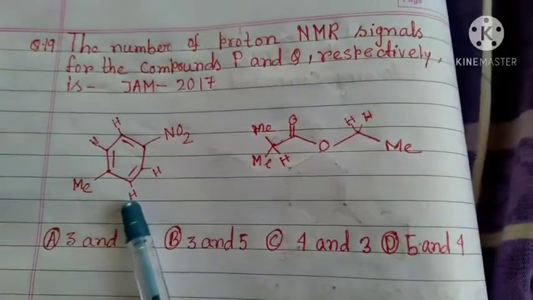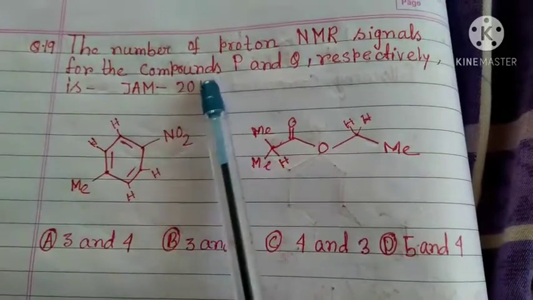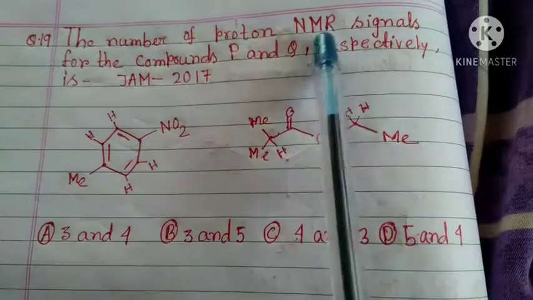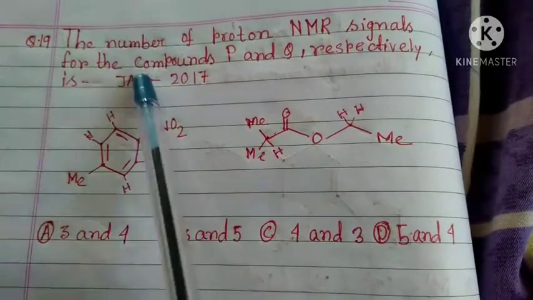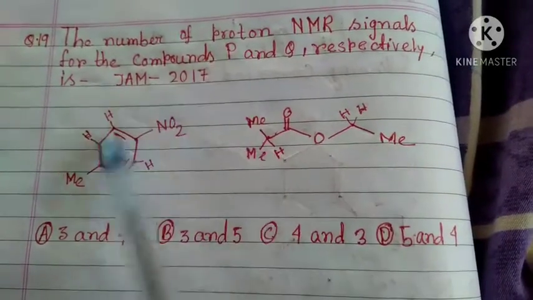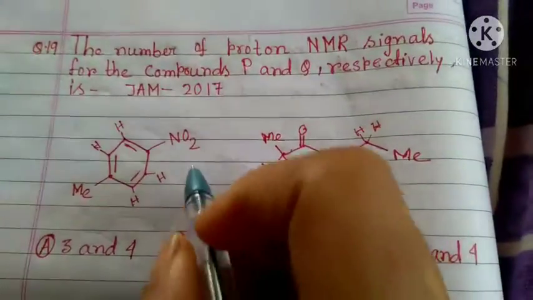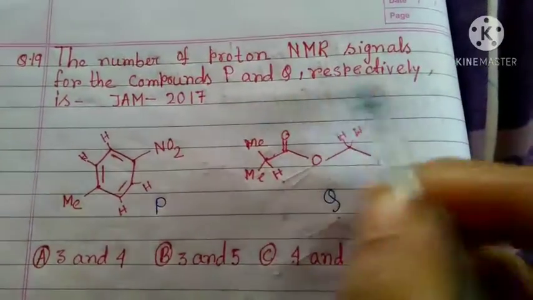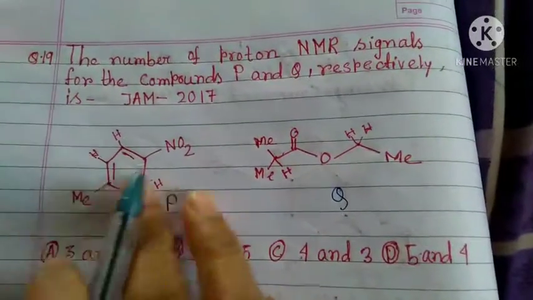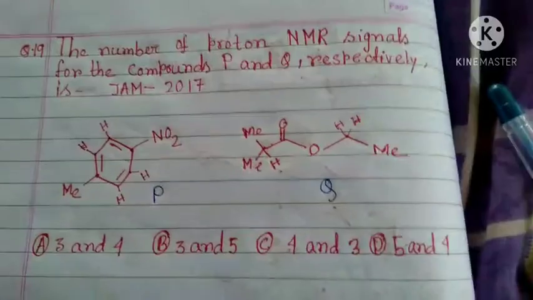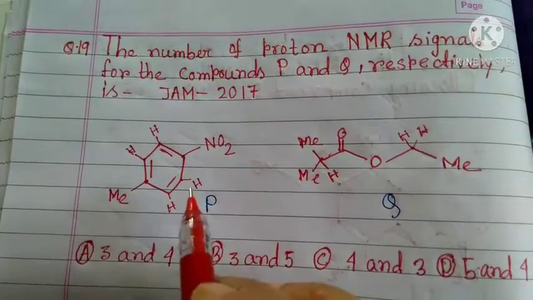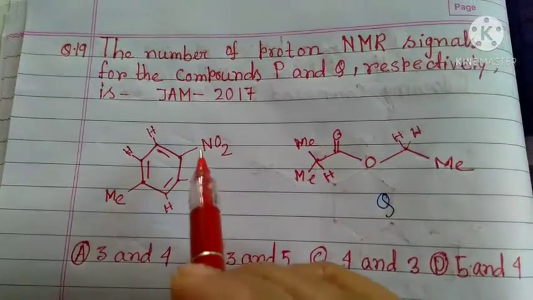Next question came in JAM 2017, question number 19. The number of proton NMR signals for the compounds P and Q respectively is. Okay, this is P and Q. So here we have to first find out how many types of protons are there.